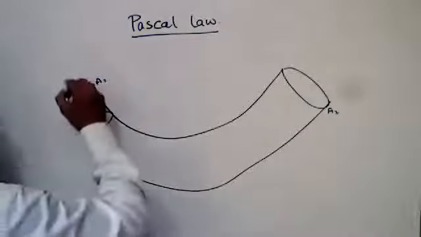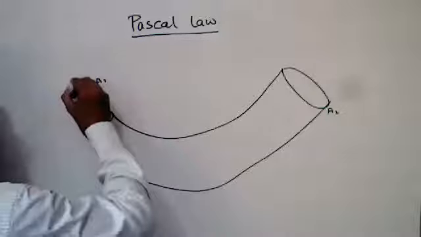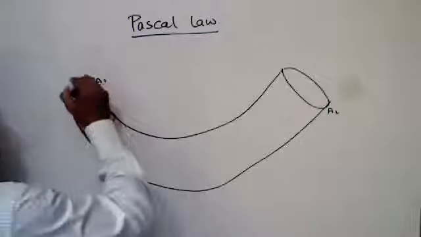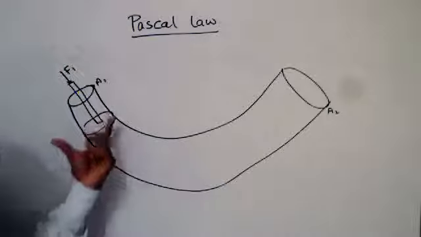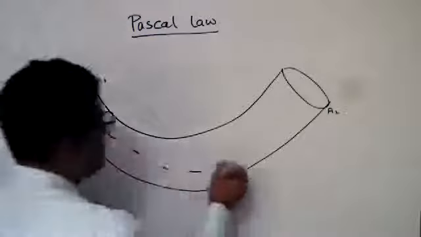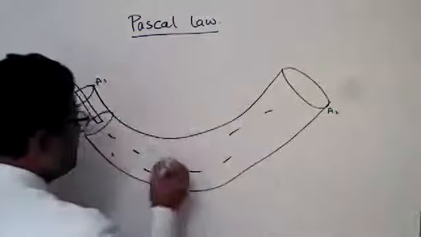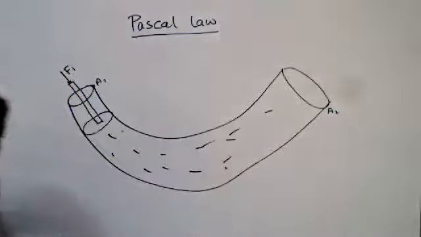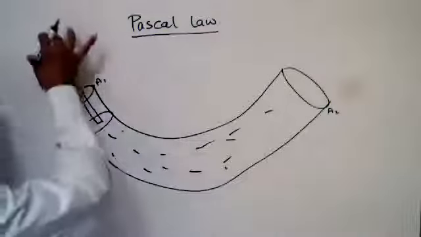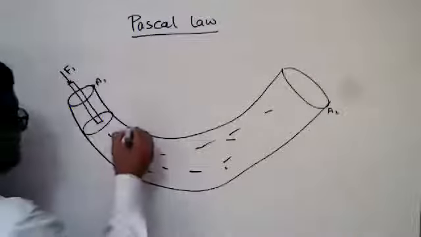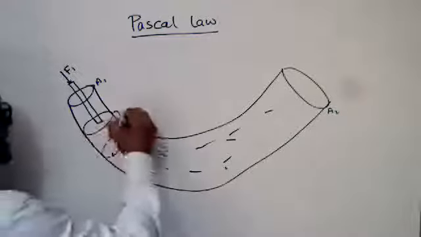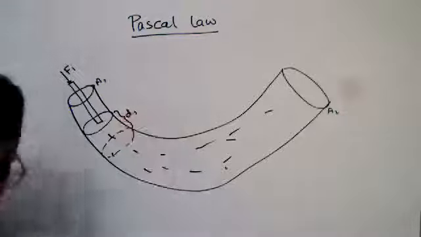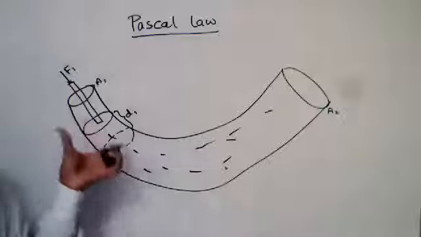If force F1 is applied on this, suppose this is filled by liquid, water, and it comes here, the traveling distance or displacement is d1.